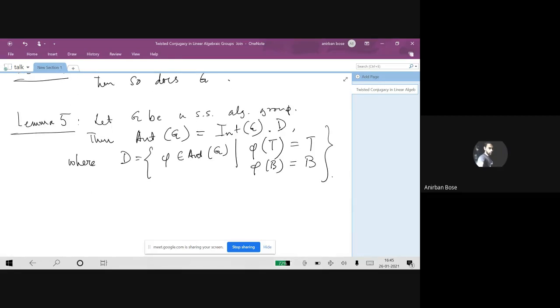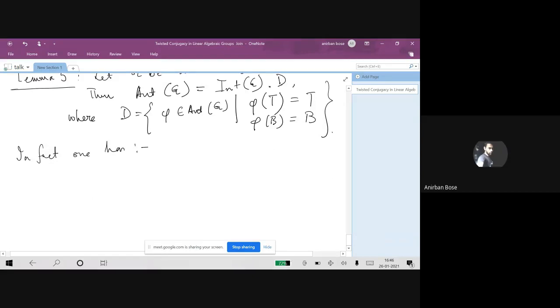So this is the subgroup D, and in fact, one has the following split exact sequence under certain conditions on the group G. Of this type.